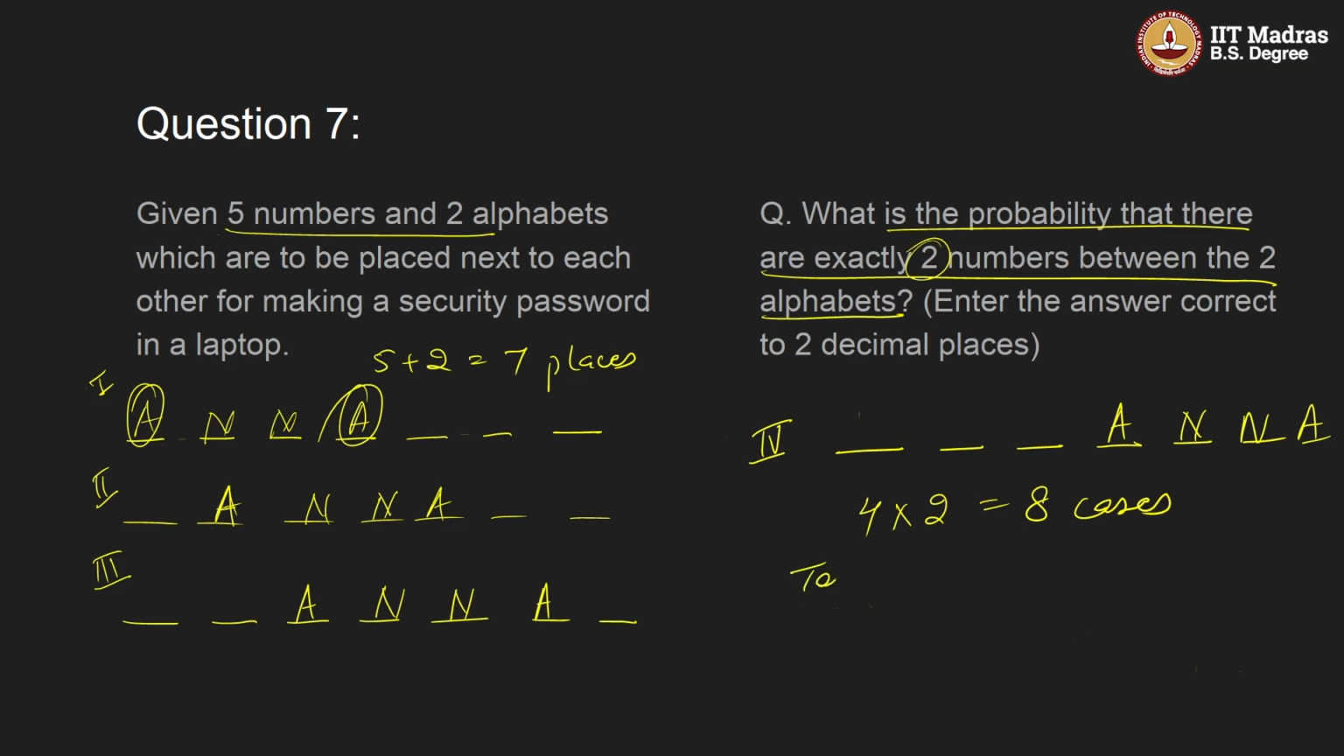Now the total cases will be: one alphabet can be in any of the 7 places, and the second alphabet can be in any of the 6 remaining places. So there are 7 into 6, that is 42 ways. So the probability will be the number of favorable cases, that is 8, divided by the total cases, which is 8 by 42.